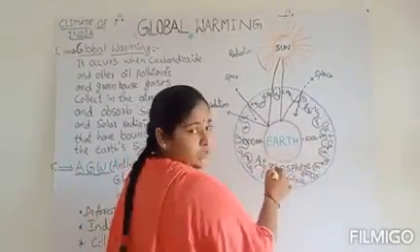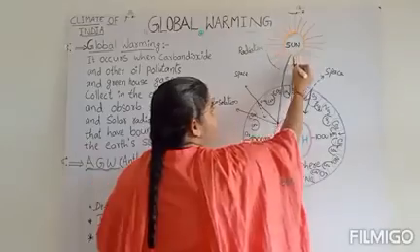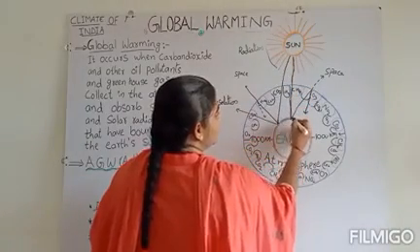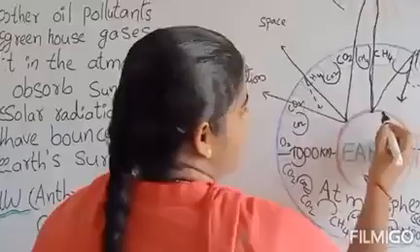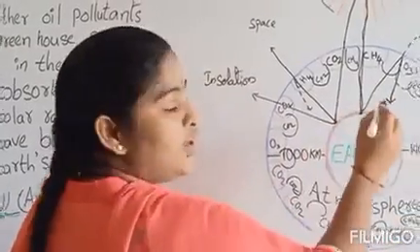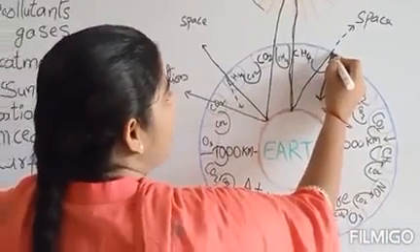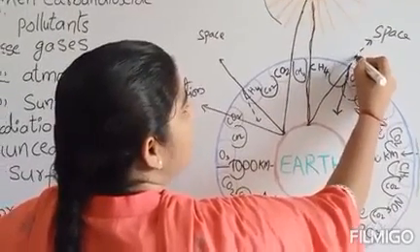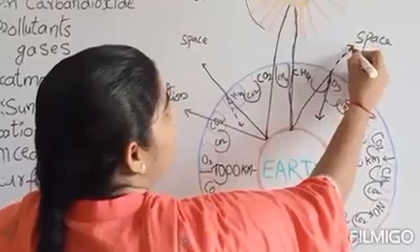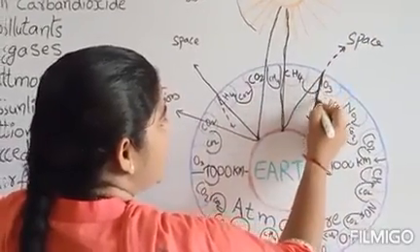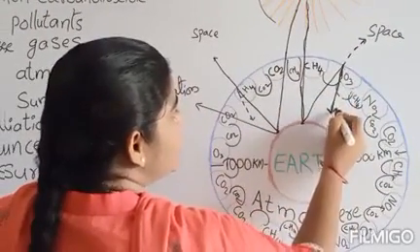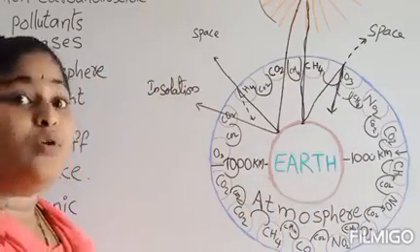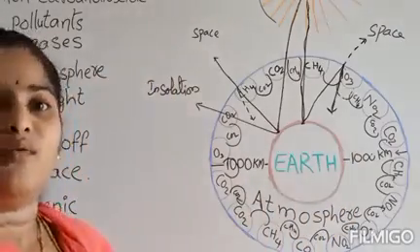Okay, a thick layer, so that when the sun's rays fall on the surface, after insolation, when it is reflecting into space, this thick layer of greenhouse gases is holding or trapping more heat. It is allowing only a little heat to reflect into space, and it traps more heat in these greenhouse gases, so the atmosphere gets warmer and warmer, and so the Earth also gets warmer. This is called global warming.